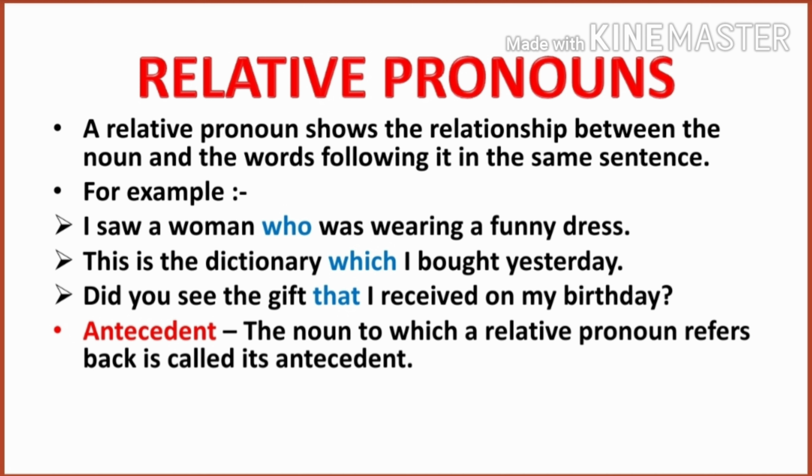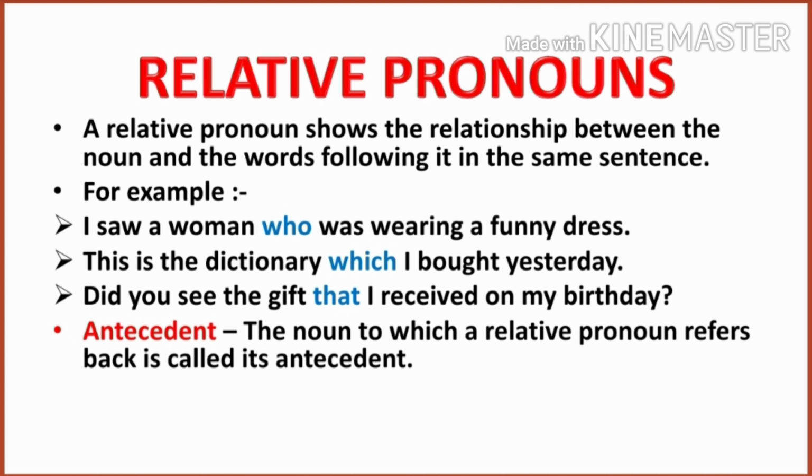This is the dictionary which I bought yesterday. Here the dictionary is a noun. There is a relation between the dictionary and this part, I bought yesterday, and the relationship is established by the word which. Okay, then the next sentence: did you see the gift? Which gift? That I received on my birthday. So here the word that is a relative pronoun.